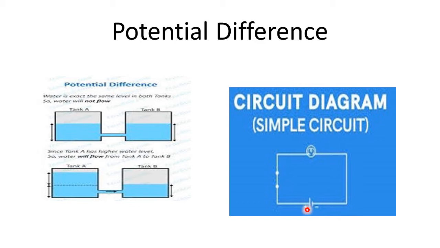So there is a difference in potential or there is a difference in level of electrons. Here at one end, at anode, there are so many electrons, and at another end, that is at cathode, there is not a single electron. So there is a potential difference of electrons created here, and due to this potential difference, a flow of electrons is generated in this metallic wire.